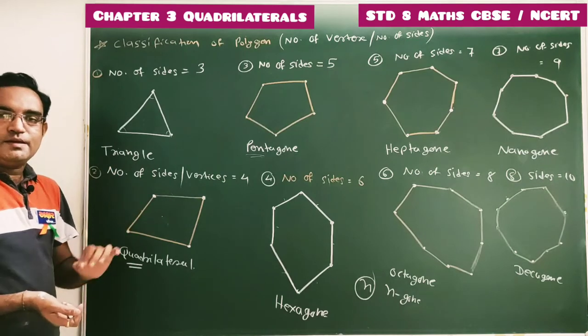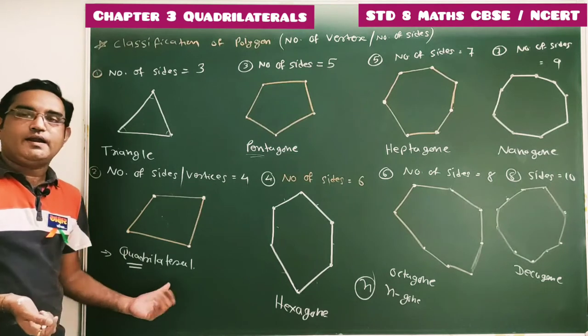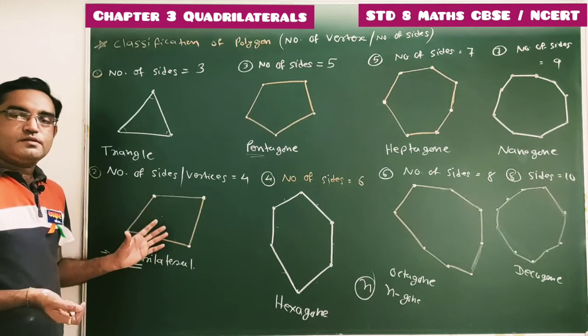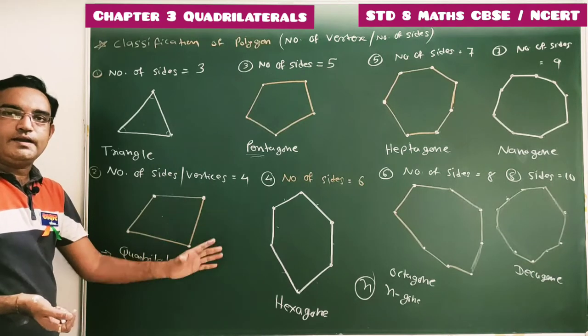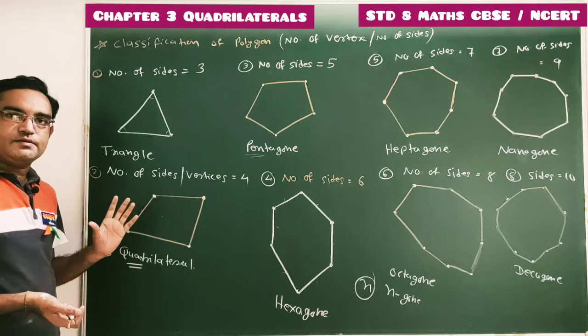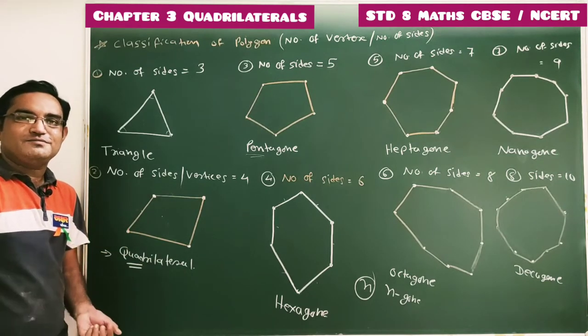Now in this chapter we have to study quadrilaterals. Chapter name is Understanding Quadrilaterals. Quadrilaterals: quad means 4 sides, 4 vertices are there. Clear students? So now pause this video and note it down.